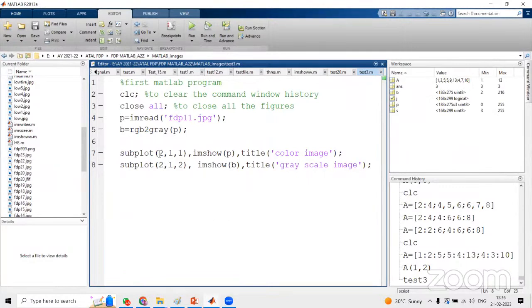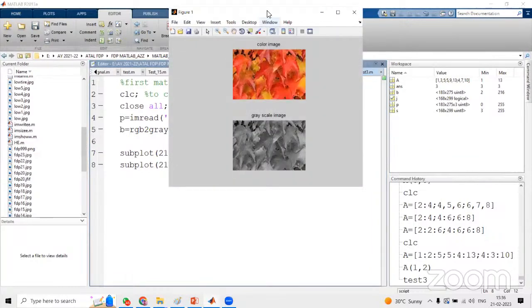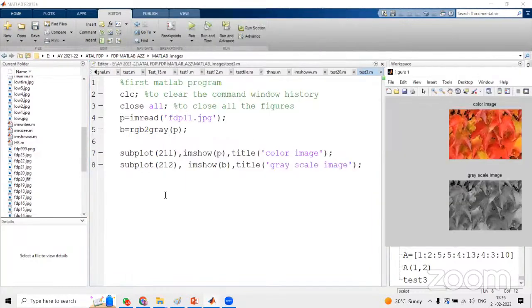Sometimes, instead of separating by comma, you can directly use 2 1 1 also. So there is no issue. 2 1 1 also you can use, or 2 1 2 also you can use. You can separate rows, columns, position of the figure by using comma, or you can use directly 2 1 1, 2 1 2. If you run this program, you will get the output. There is no issue.